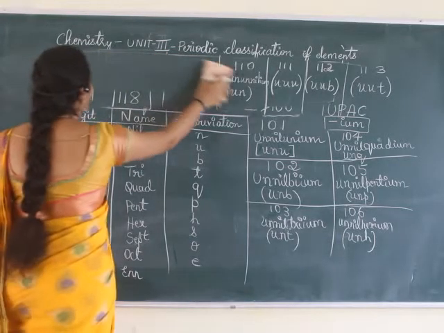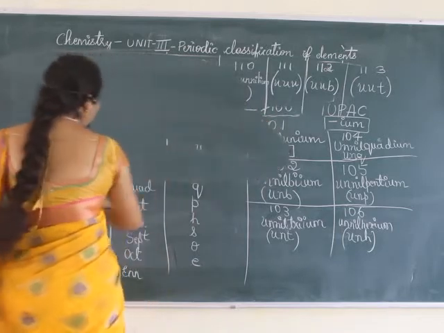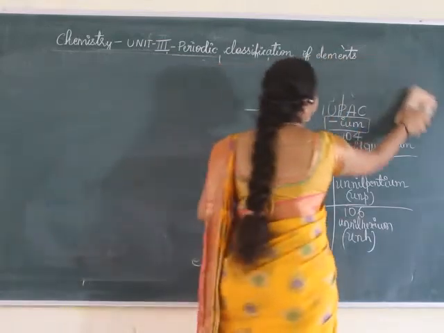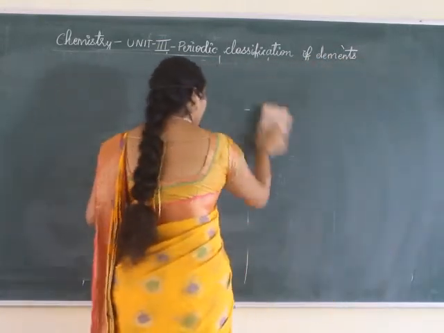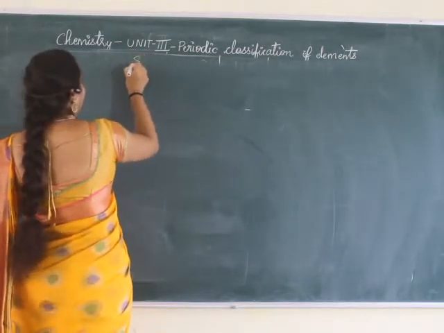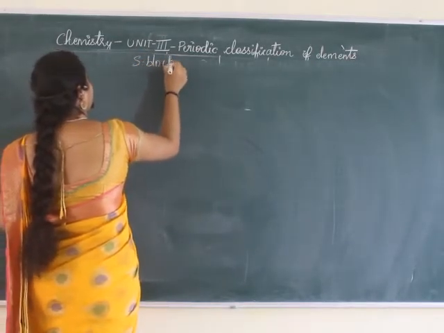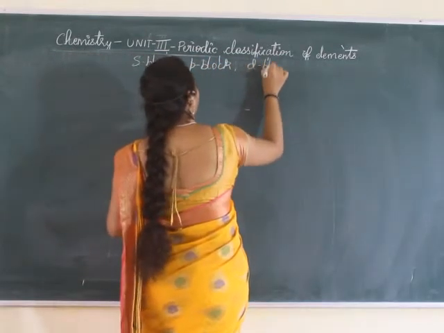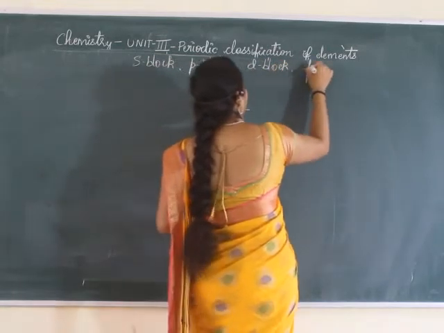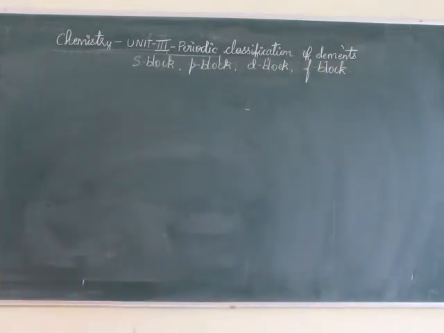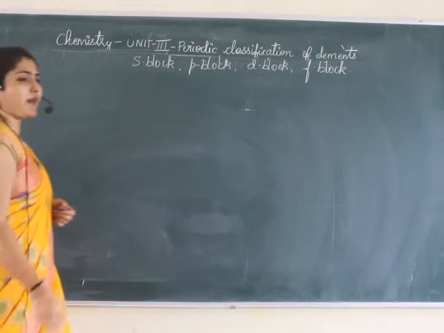The periodic table is classified into S block, P block, D block and F block. This unit is very simple.